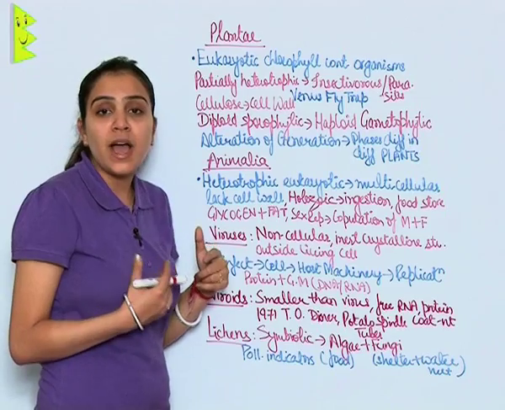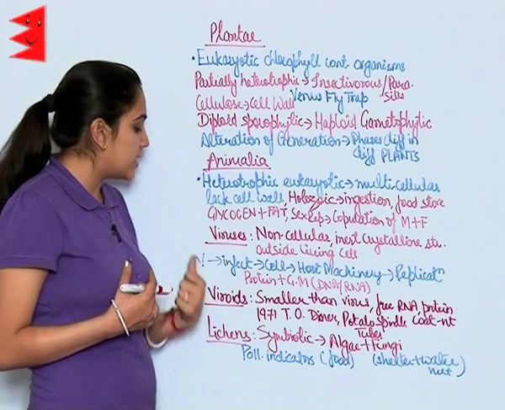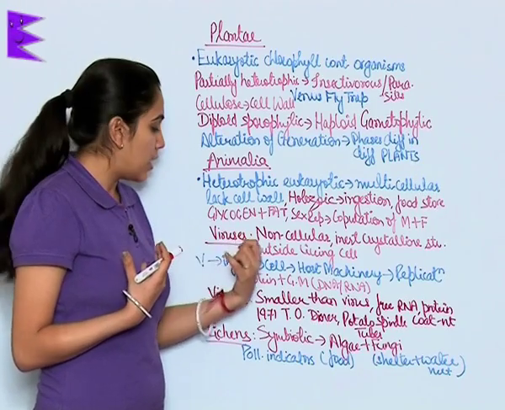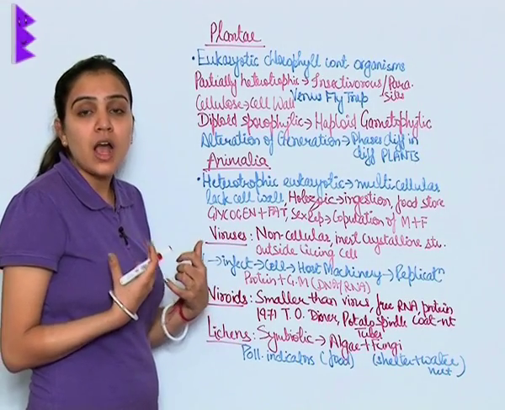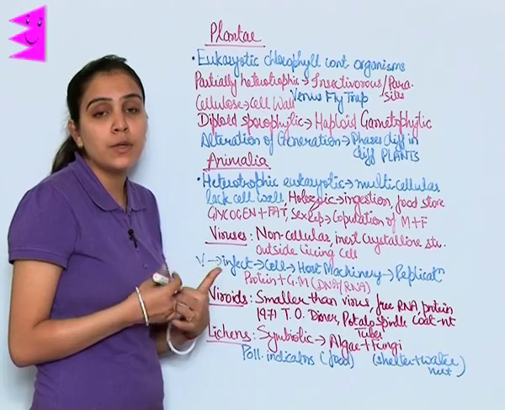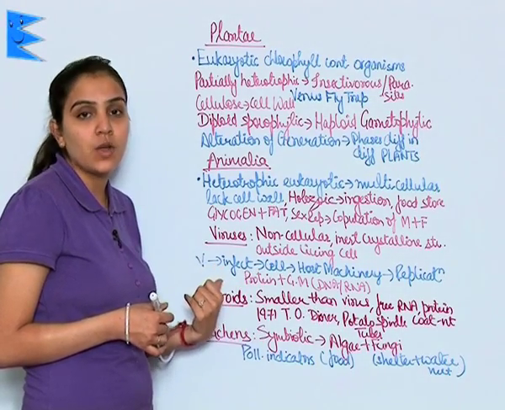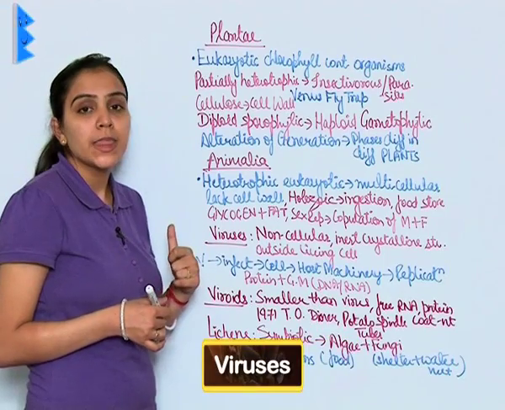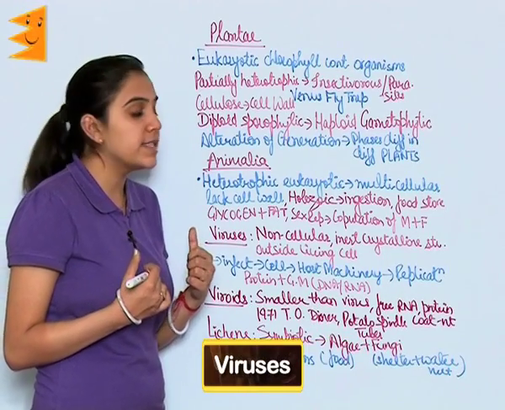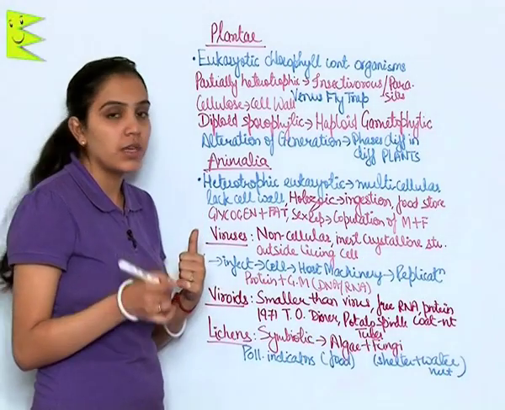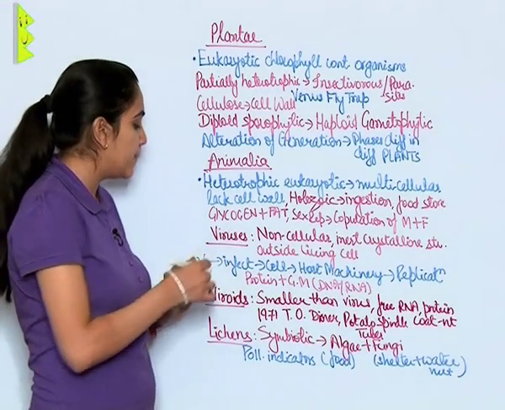After these 5 kingdoms, viruses, viroids and lichens are the organisms which we were not able to place in any kingdom, but we will be learning about these organisms. Viruses are non-cellular, having an inert crystalline structure outside the living cell.